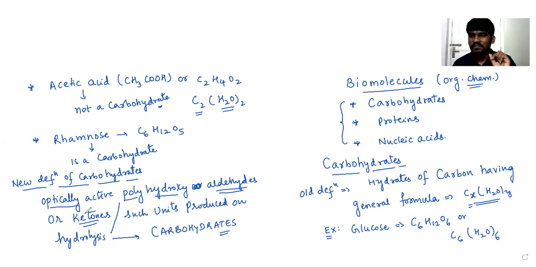Poly means many. Hydroxy means OH, meaning more than one OH group is present, along with aldehydes or ketones, meaning either an aldehyde, that is CHO, or a ketone, that is C double bond O, as a functional group. If they are present, such types of compounds are taken as carbohydrates. This is the new definition we are following now. It is the introduction part of carbohydrates. Please copy it.